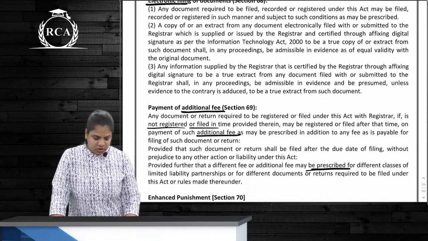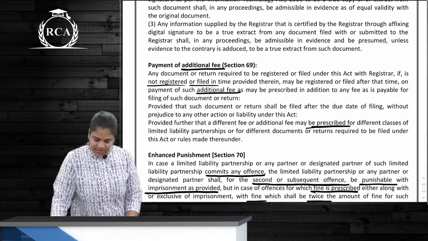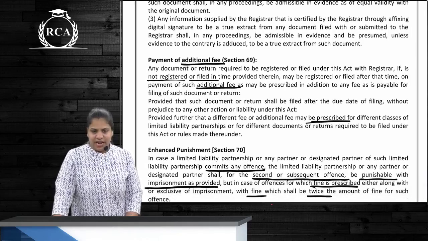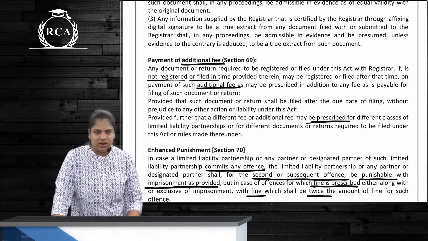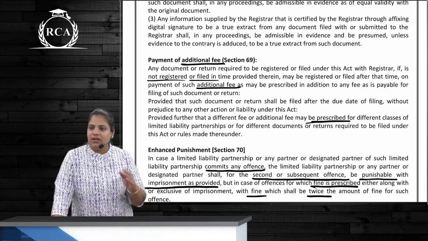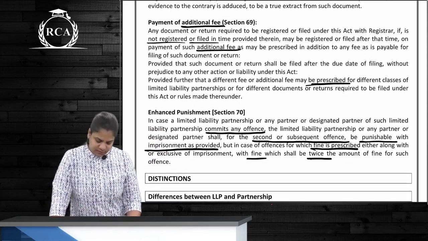How will you file these documents? Electronically. Can there be an additional fee? Yes. How much? As may be prescribed. So any document to be filed or registered that is not filed or not registered, and is filed or registered later, along with the normal fee, you will also have to pay an additional fee as may be prescribed.